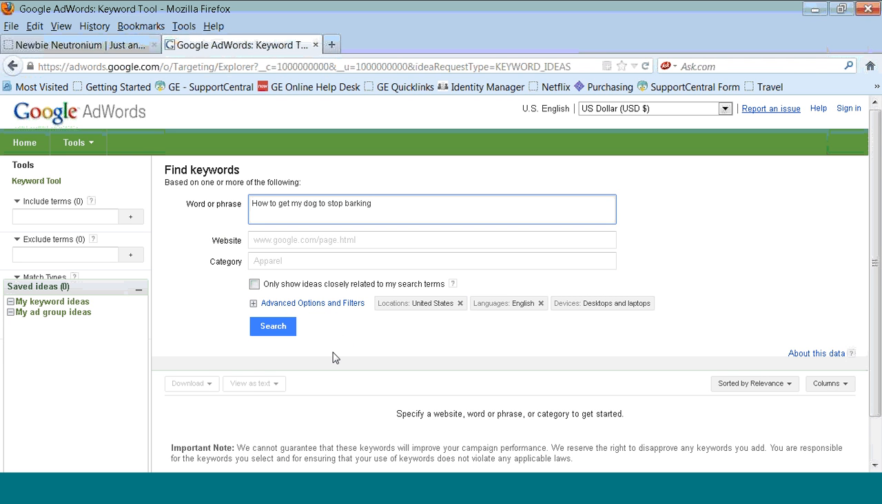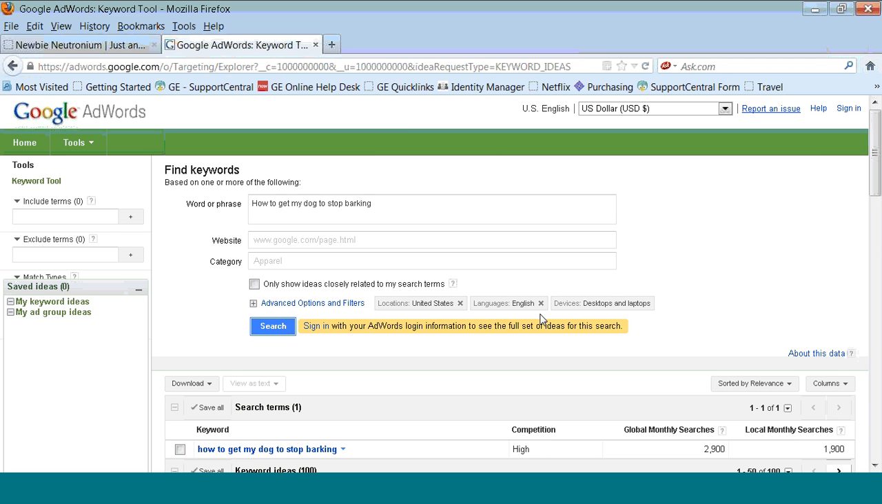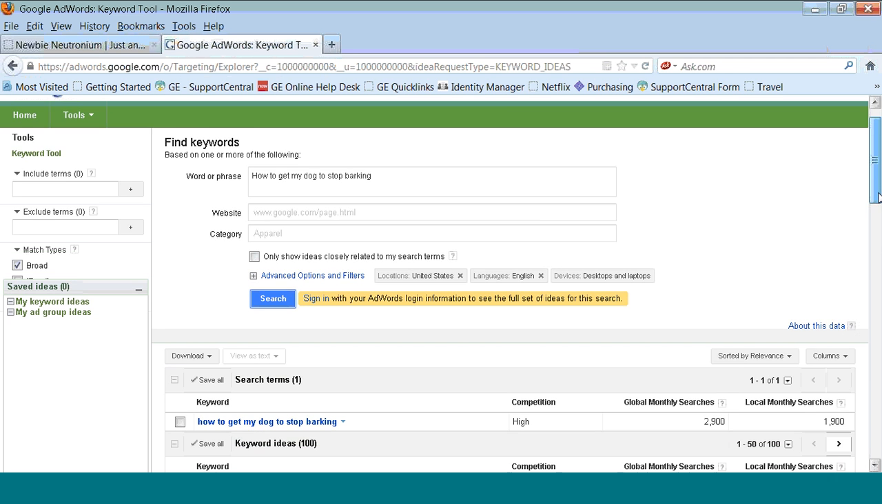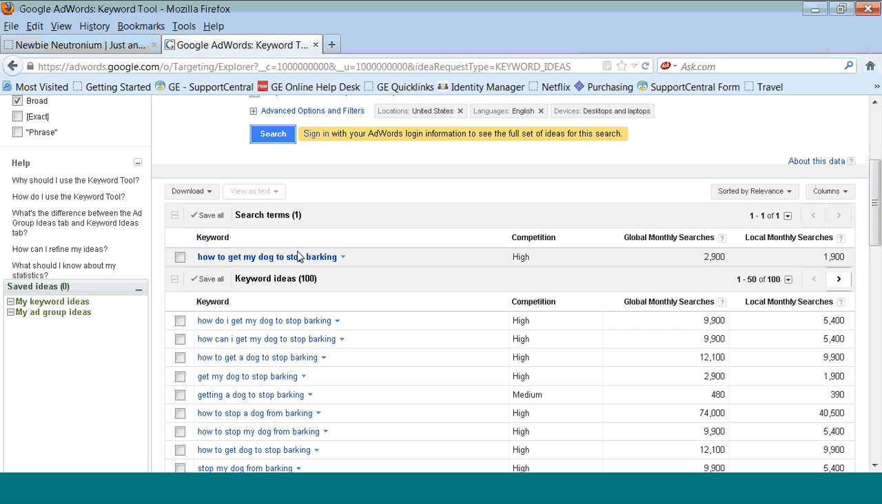Normally there would be a box here to type in some words to prove you're human, but I have been in here enough today, it's not asking me for that. So then you just hit search. And it searches for that phrase that you typed in. It pulls it up right here.